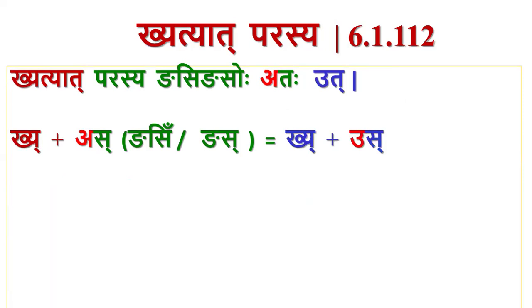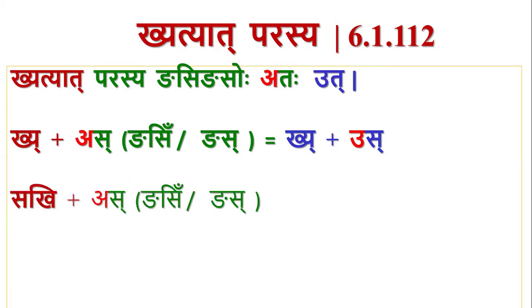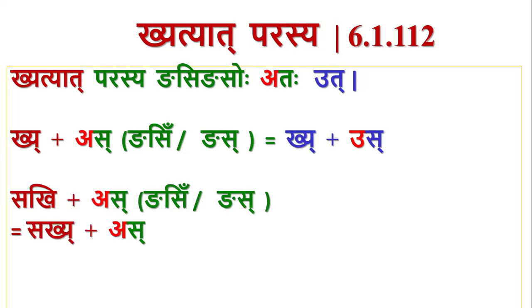Consider the case of Kya plus As. Sakhi, the Panchami or Shashti Vibhakti forms for Sakhi, Ikaranta Shabda. Here, at Sakhi plus As, we have the scope for Iko Yanachi. We can't apply any other sutras here.